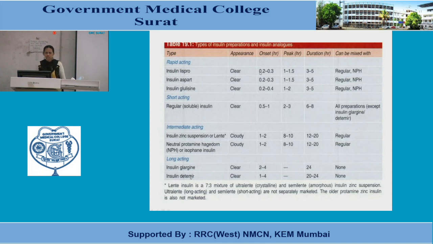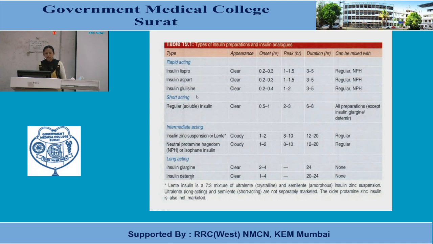Because onset of action is 20 to 30 minutes, in case of Glulisine up to 40 minutes. Peak is in 1 to 1.5 hours, in case of Glulisine it is 1 to 2 hours. Total duration of Lispro, Aspart and Glulisine is the same, that is 3 to 5 hours.